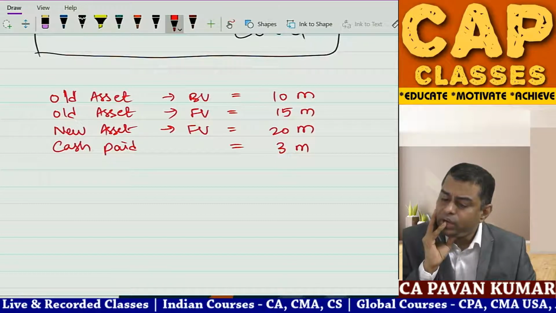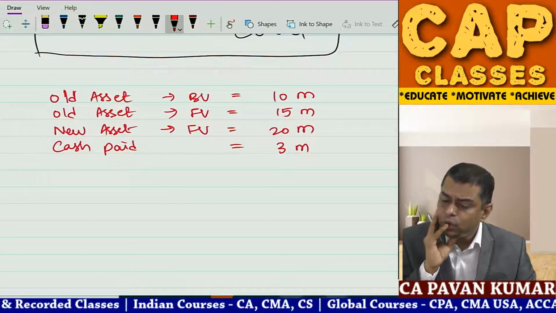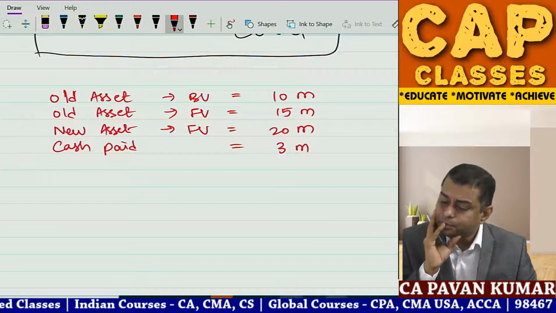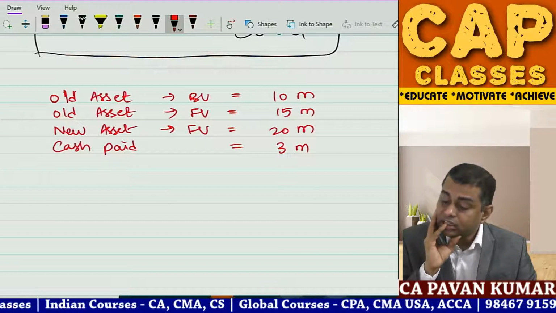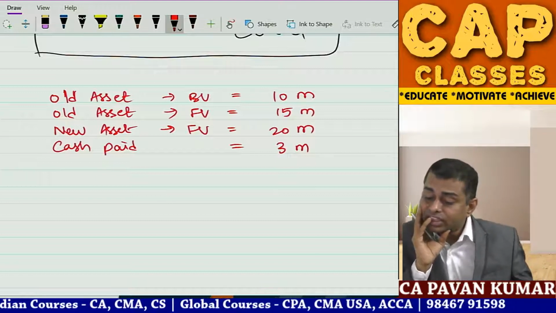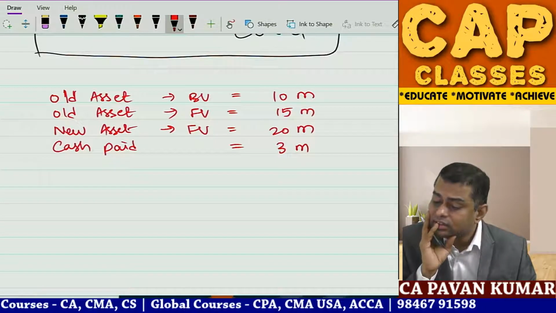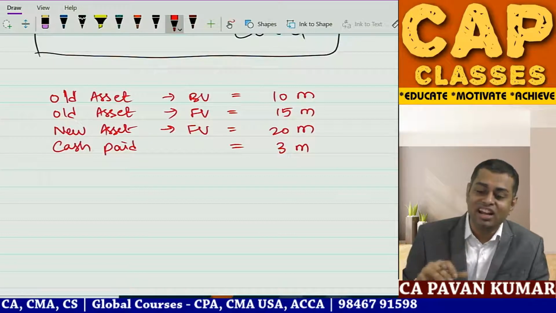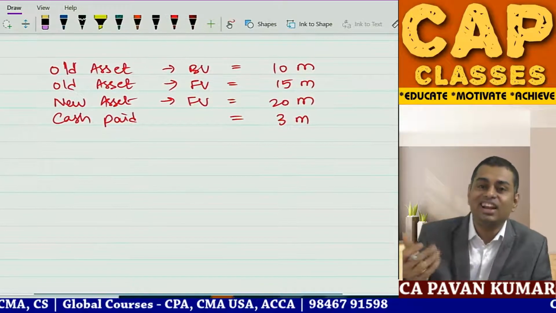Pragati says P&L 7; how P&L 7? New asset 22, old asset 10, to cash. No. Ritik is saying private jet 18. Sakshi is saying new asset 18, old asset 10, cash 3, P&L 5. We can pass another entry to recognize. No, why do you want to write another entry? When you can complete everything in one entry, why do you want another entry?